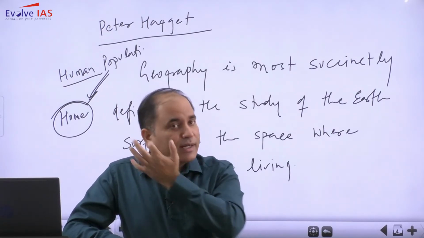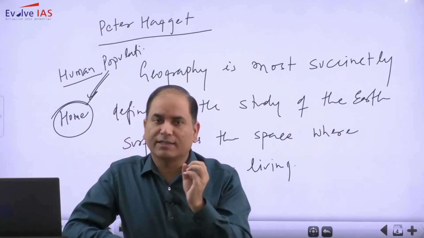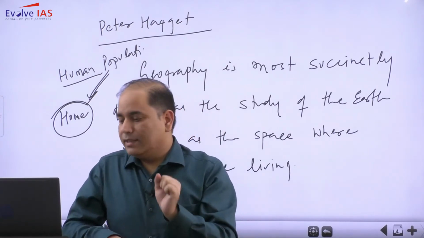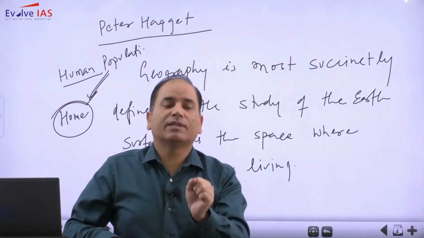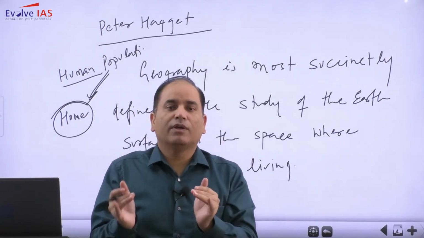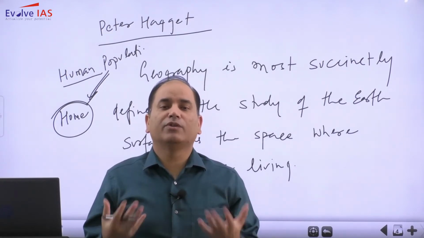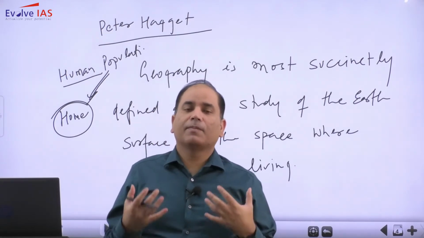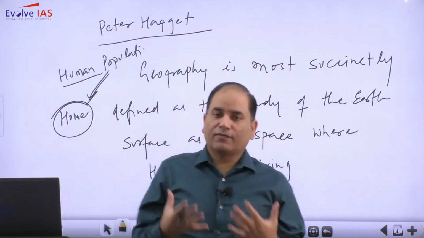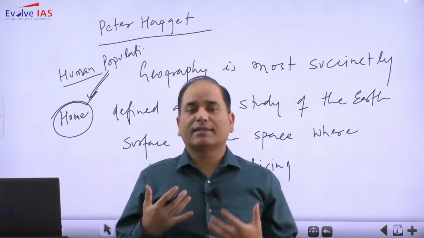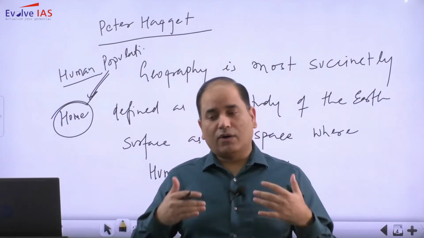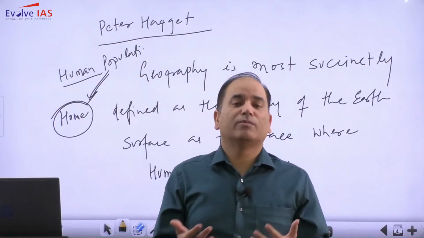So ultimately, whatever you study in geography, our objective will be how it is associated with some of the human problems, or how it will be helpful in solving some of the problems of humans. Geography should be studied in such a manner that it is capable of answering the problems that humanity is facing.